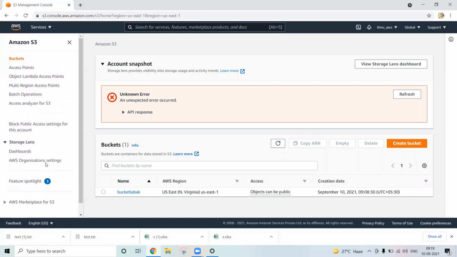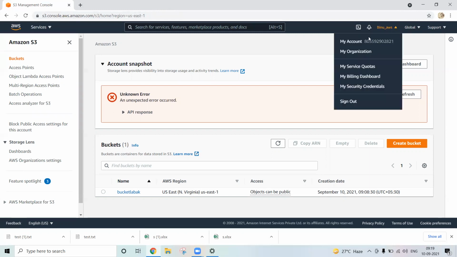Now coming to here. We discussed about IAM, right? When we log into the AWS console, there are two options: one is called root user and one is called IAM user. Let's discuss some points about that. Once you go here, this is your account ID. You have logged in using the admin account. This is your root user.